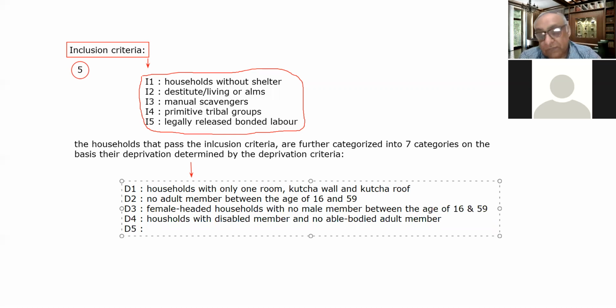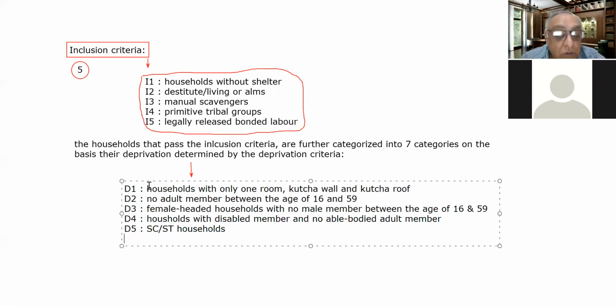Next is the fifth criteria, that is the SC/ST households. The sixth criteria is households with no literate adult above 25 years.